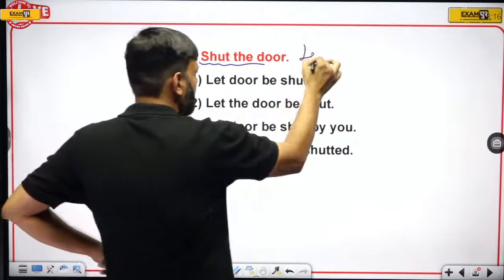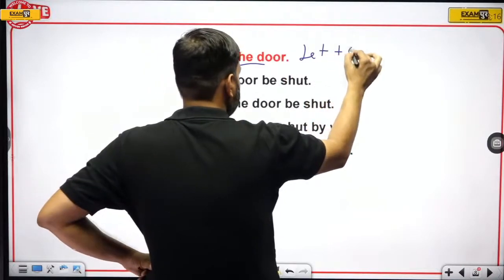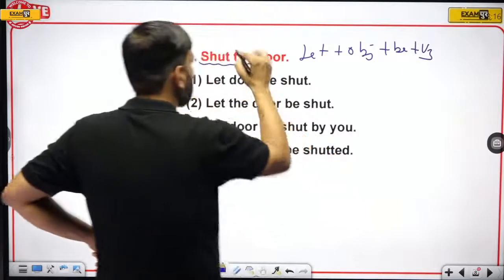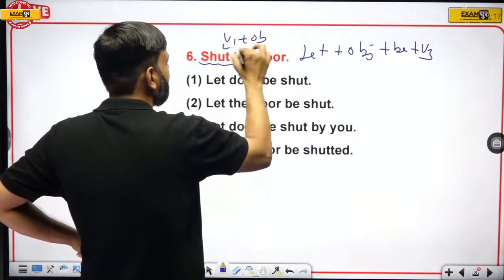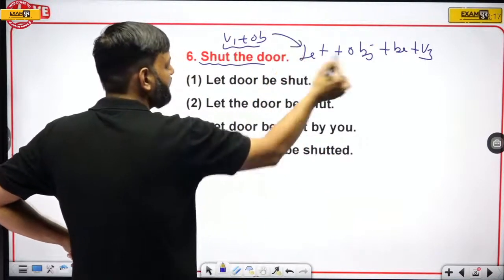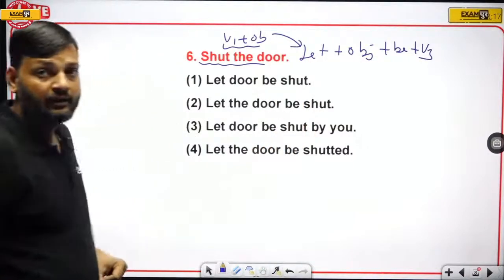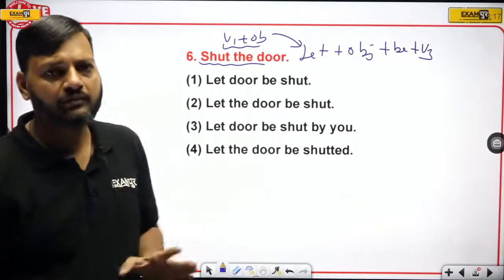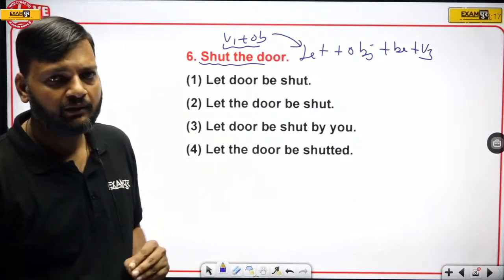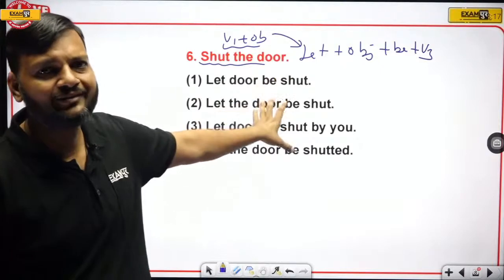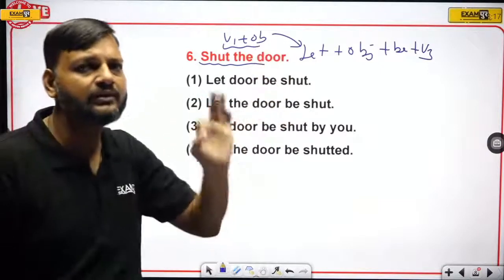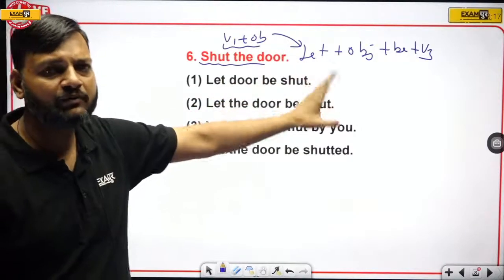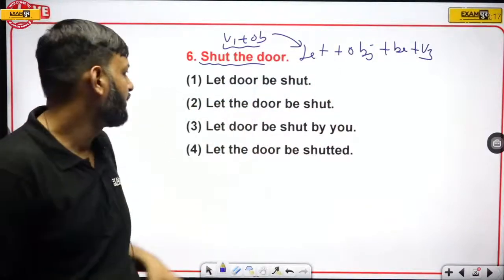That the structure of the sentence should be let plus object plus be plus third form. Verb, first form of verb and object. This sentence has to be changed into passive in this structure. If you know the rules, as soon as you see this sentence, the very first thing that comes in your mind is that an imperative sentence must have let plus object plus be plus third form.